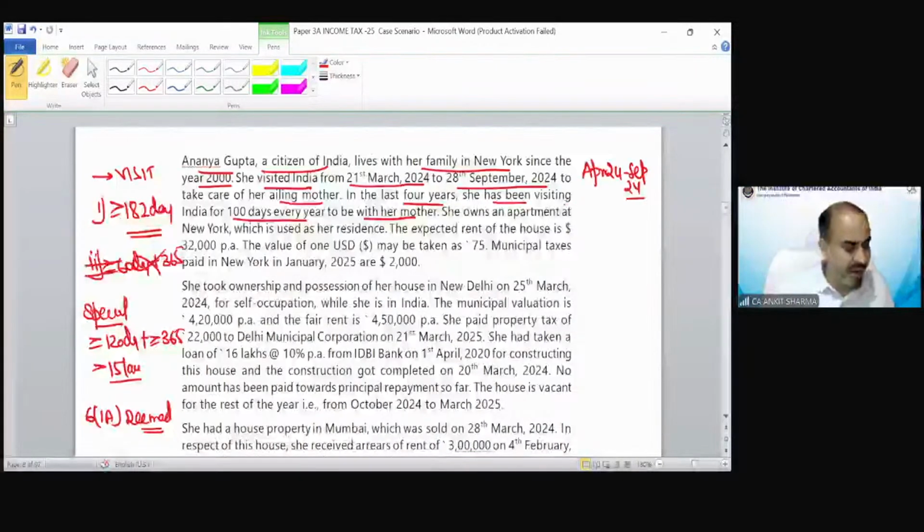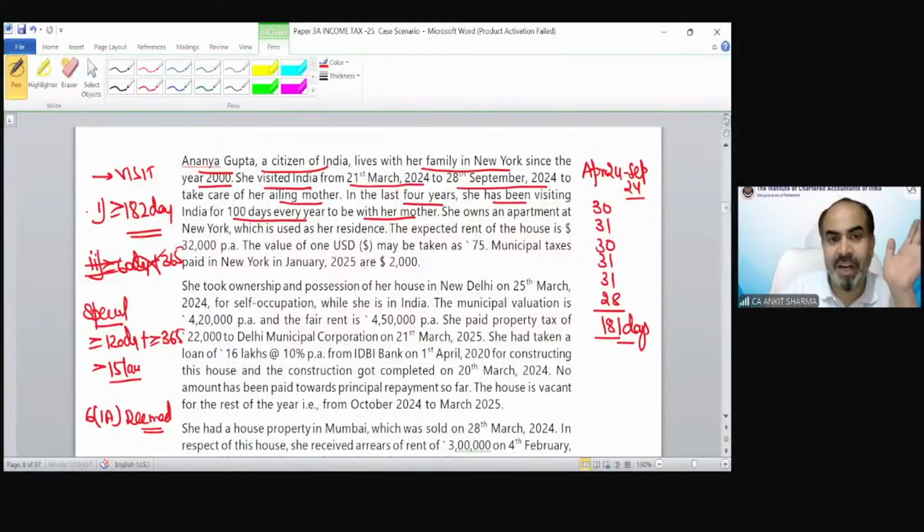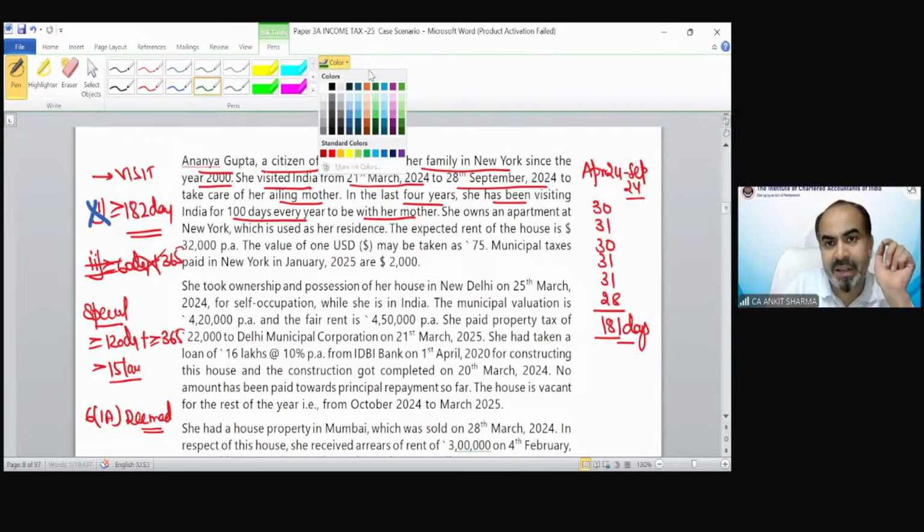If you calculate, that number of days would be 30th of April, May, June, July, August, and September 28 days. So that would be 181 days exactly. So she was in India for 181 days in the previous year. So that means she is not fulfilling this condition. And because she is not fulfilling this condition, we have to check the other condition requirement in this case.